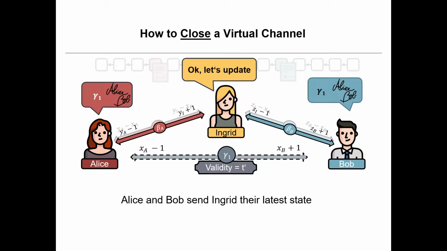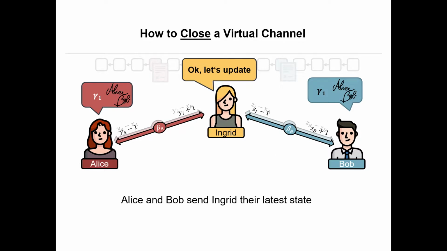Okay, good, but now comes the tricky part: how to close this. Let's start with the easy case, where everyone agrees. That's always the nice part. Alice and Bob send the latest version, both signatures, everyone agrees, great. Ingrid sees both of them and says, okay, great, let's update. Then they update the underlying ledger channels back to a version where this one coin goes from Alice to Ingrid and from Ingrid to Bob. Now the virtual channel is closed.